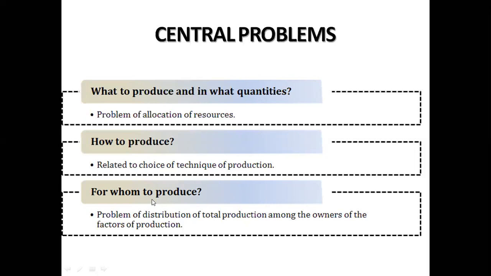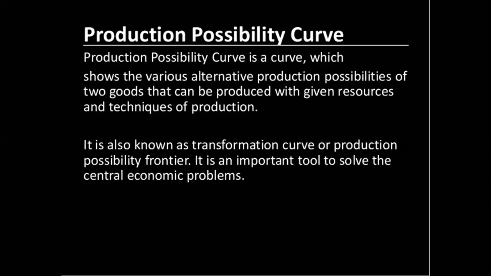Then the third comes out to be for whom to produce. For whom to produce means किसके लिए produce करना है, which means how you will be distributing your income and products. So basically it is going to be a problem of the distribution, like how the total production should be distributed among the factors of production, or how it should be distributed, whether I'm making for the rich people, I'm making for the poor people, I'm making for the middle class, how I will be distributing my production to people. That is for whom to produce.